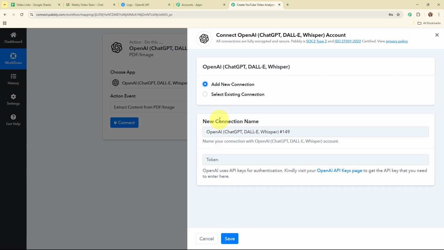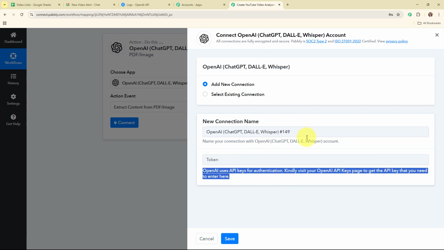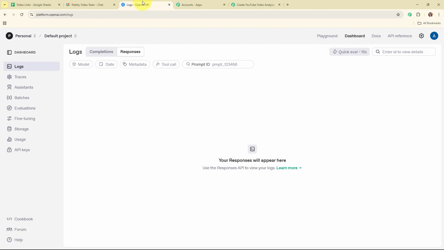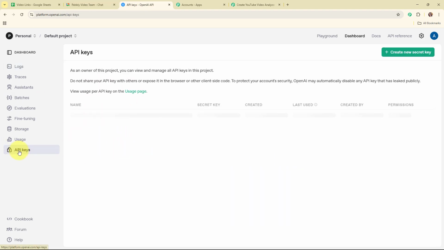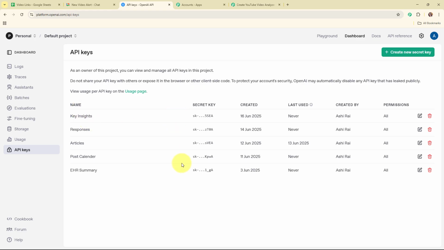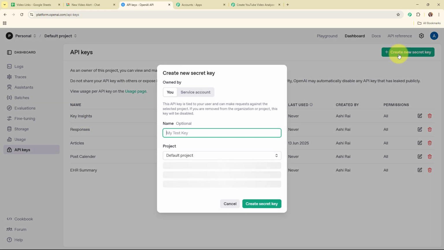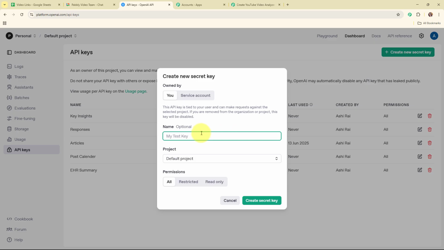And now to build a new connection, it is asking me to enter the API token. So following the instructions given below, I've already logged in to my OpenAI account, and from here I'm going to access the API keys given in the left sidebar. Here under API keys you can see some existing keys. So I'm going to generate a new key by clicking on create new secret key, and I'm going to give a name to my key, that is analysis, and then I'm going to select the project as default project, and then I'm going to create the secret key.